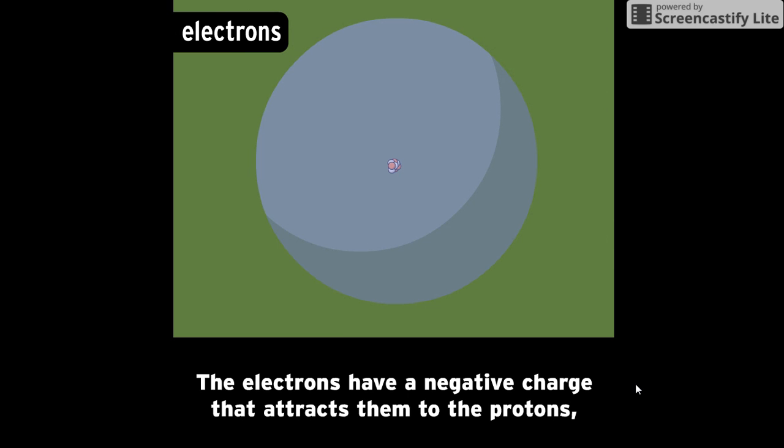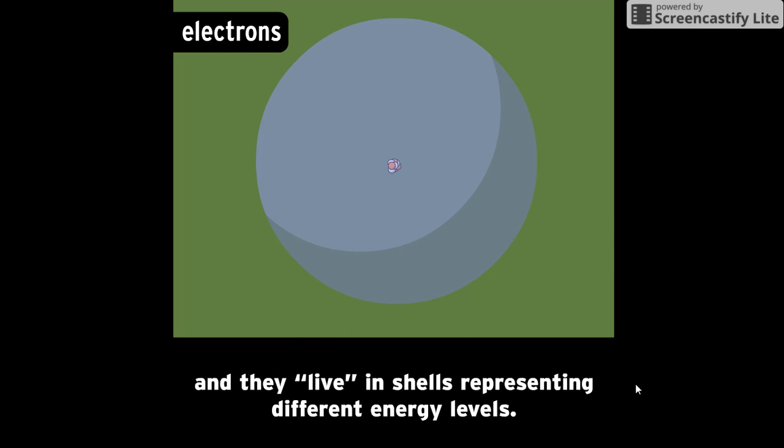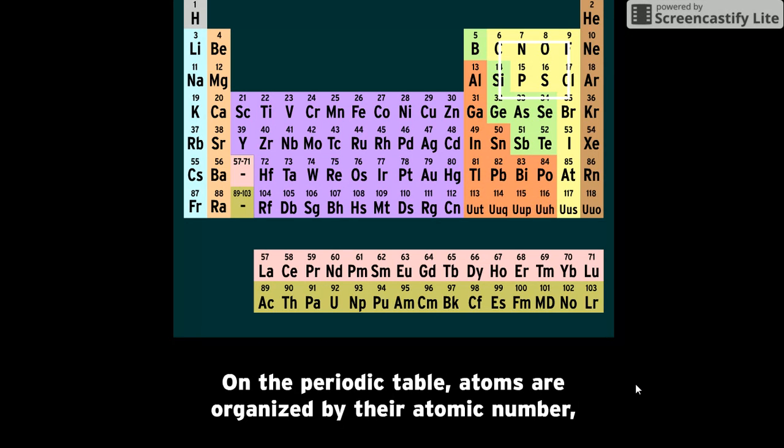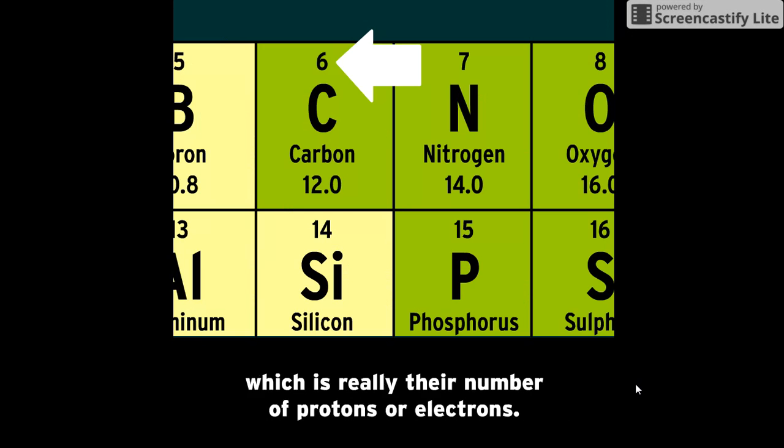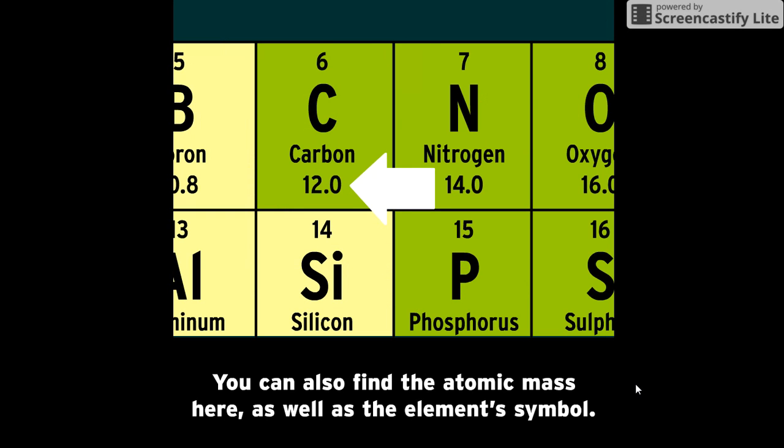The electrons have a negative charge that attracts them to the protons, and they live in shells representing different energy levels. On the periodic table, atoms are organized by their atomic number, which is really their number of protons, or electrons. You can also find the atomic mass here, as well as the element's symbol.